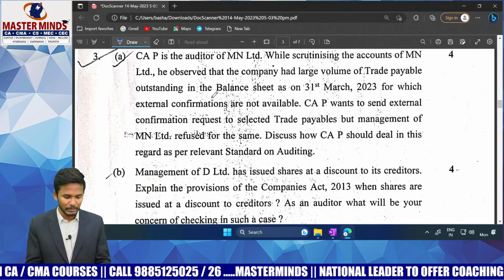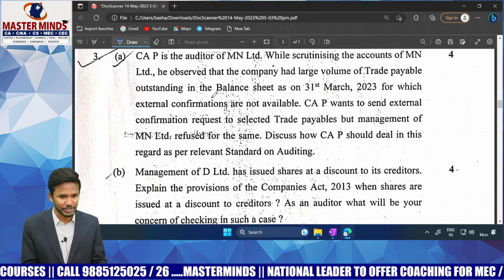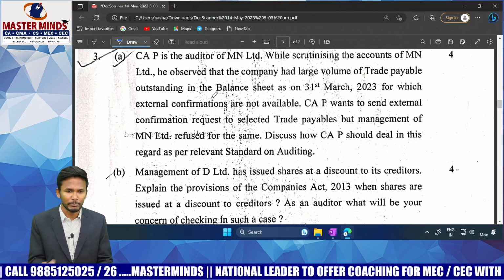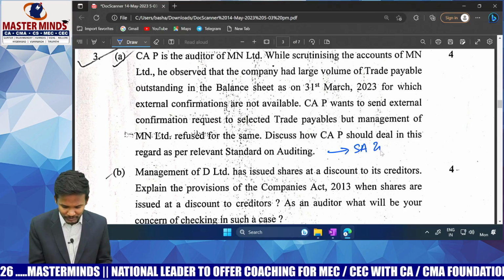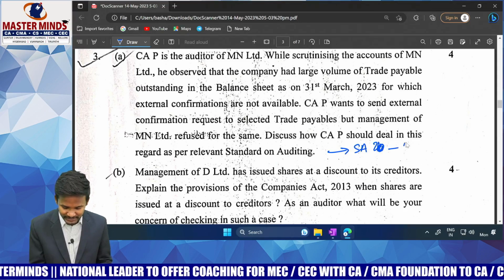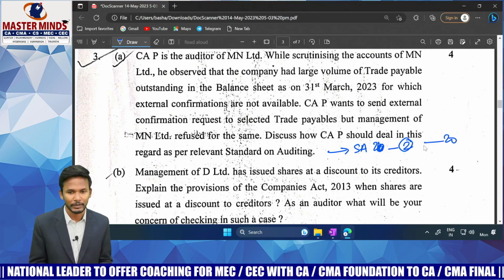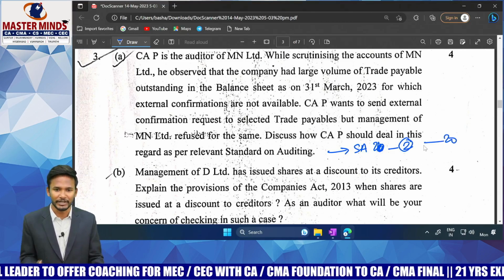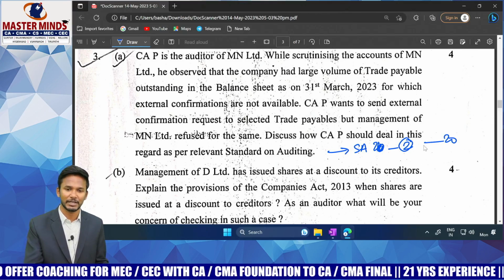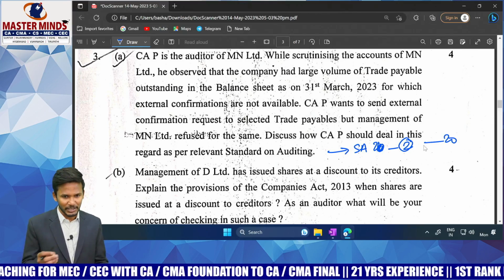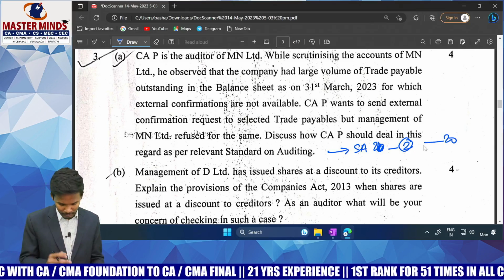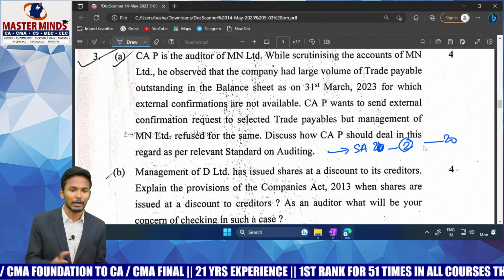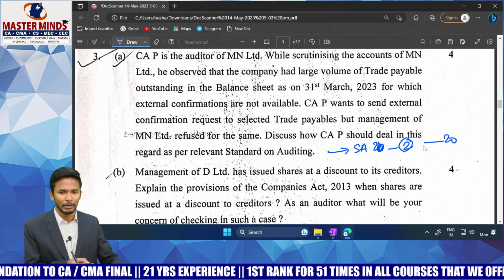They are asking what? How CAP has to deal with this situation? Very simple. You remember SA 210? So this question is from SA 210. In SA 210, if I am not wrong, in the second chapter we have question number 20, which talks about change in the terms and conditions. Change in terms and conditions, or management imposing some kind of restriction on the auditor for obtaining evidence. Auditor has to see whether reason is justifiable or not justifiable. Reason justifiable, go with the original terms.